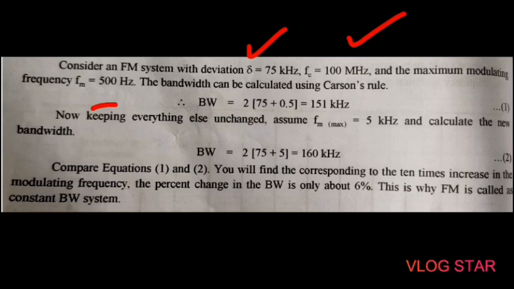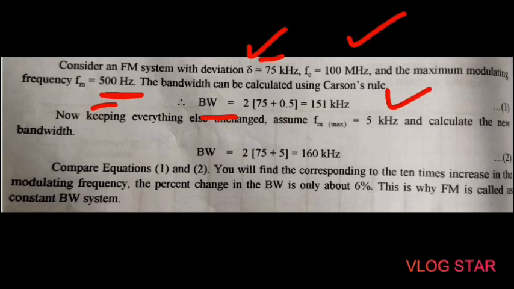So here with the help of Carson's rule we can find out the bandwidth, that is equal to 2 in bracket del plus fm. The value of del is 75 and the value of fm is 500 hertz. So we have to convert it into kilohertz first. So it will give 0.5 value. Okay, so this bandwidth becomes 151 kilohertz.